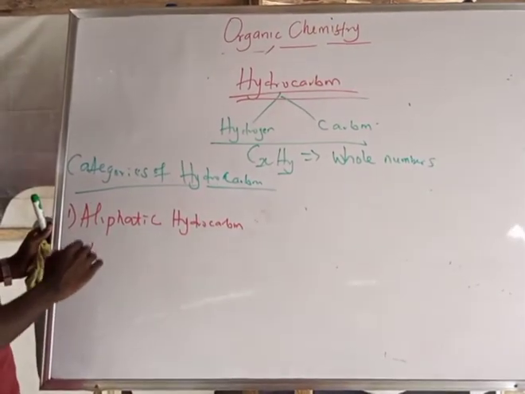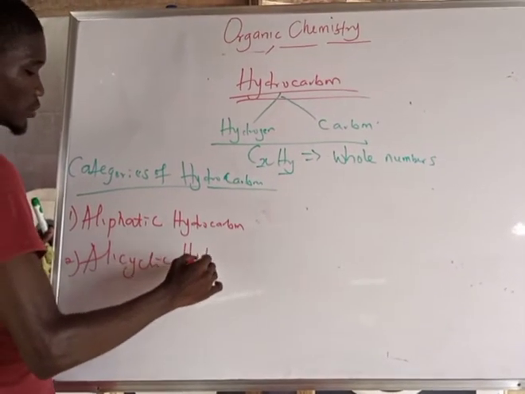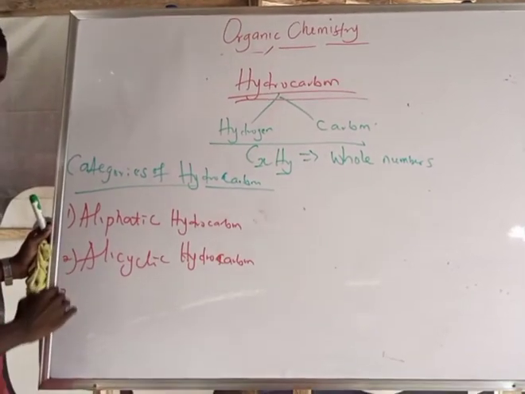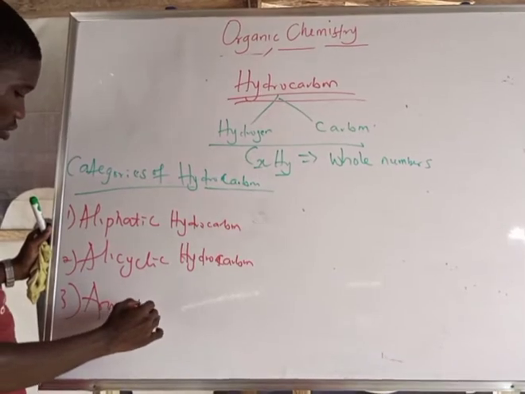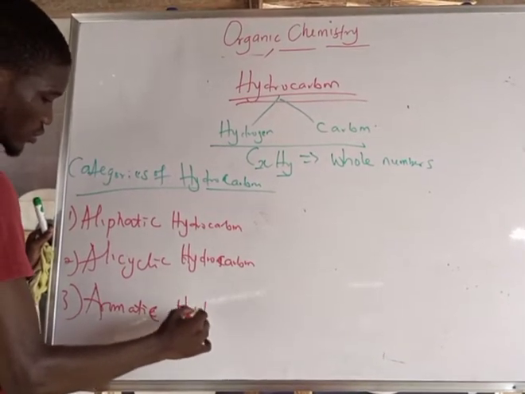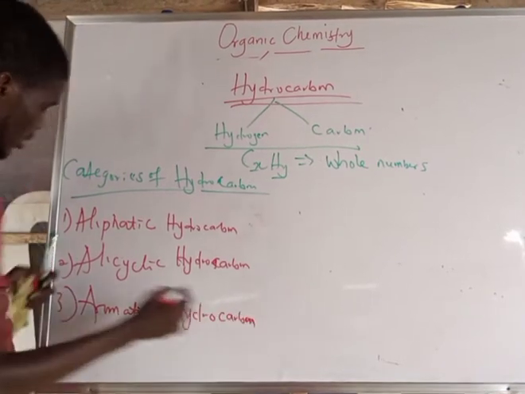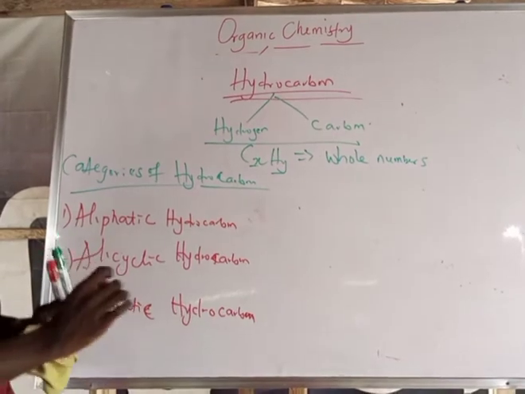The second one is alicyclic hydrocarbon. The third one is aromatic. So look at these 3 categories of hydrocarbon. Let's pick it one by one.